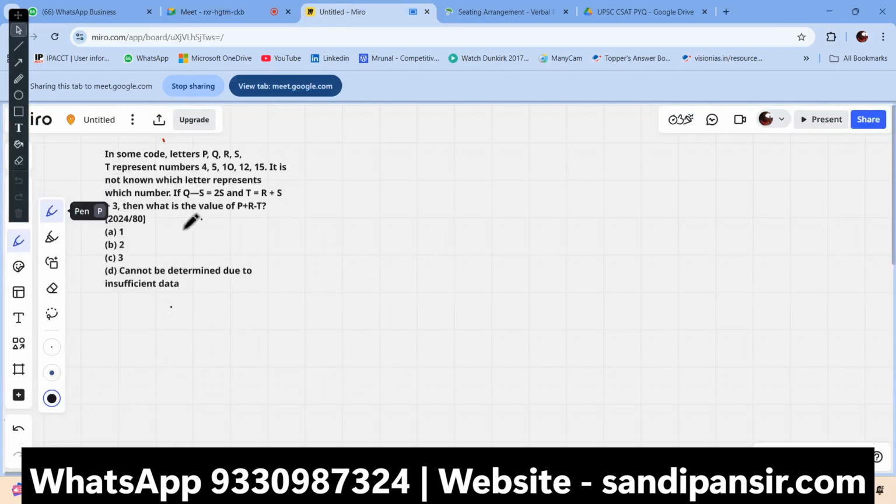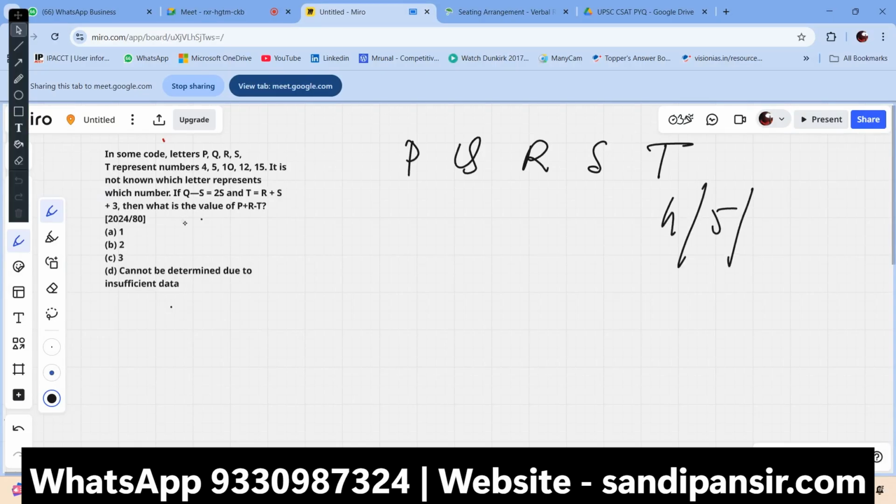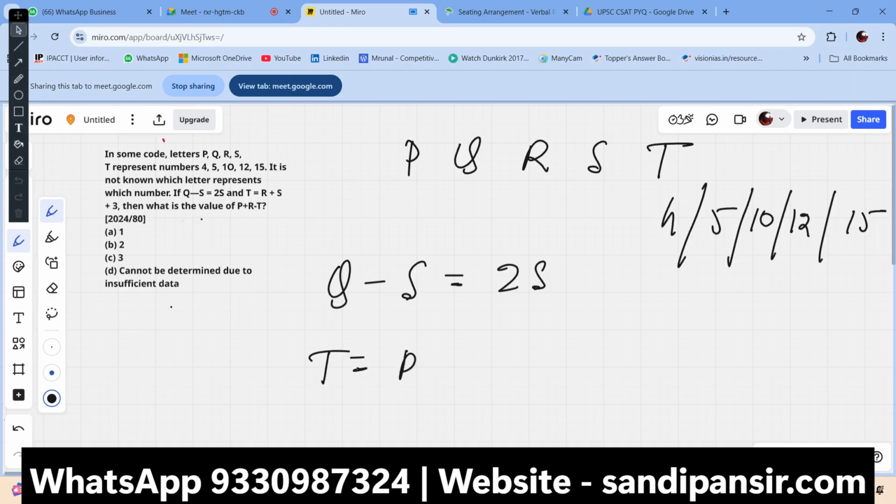See, the thing is, it's a very unique question. In some code letter, P, Q, R, S, and T represent numbers 4, 5, 10, 12, and 15. Got it? Now the thing is, Q minus S equal to 2S, and T equal to R plus S plus 3.